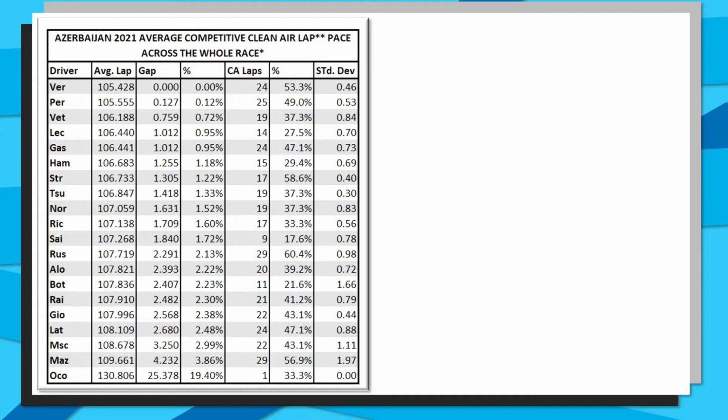And then unfortunately for Valtteri Bottas, we can see him below George Russell and also Fernando Alonso, 2.407 seconds off of the pace.